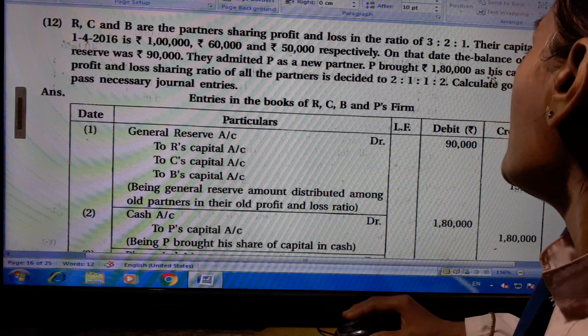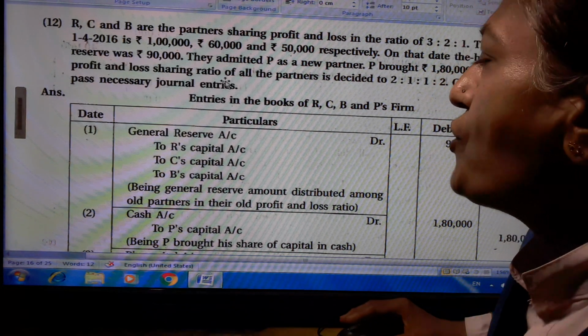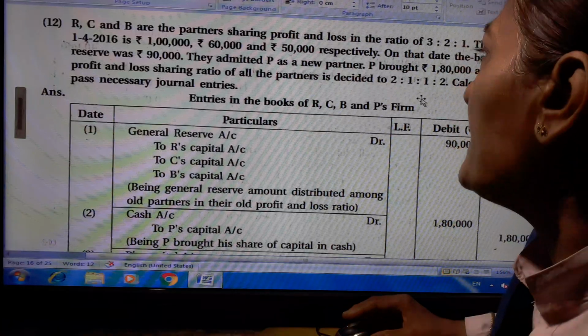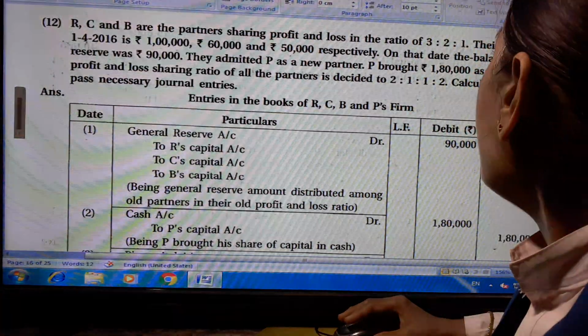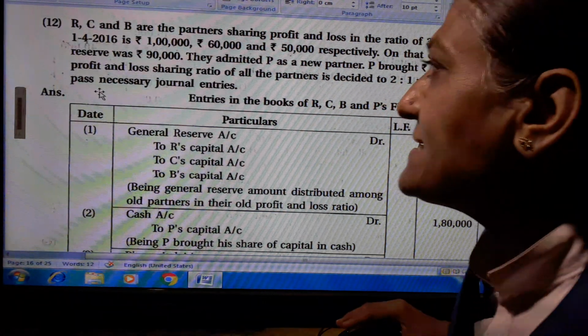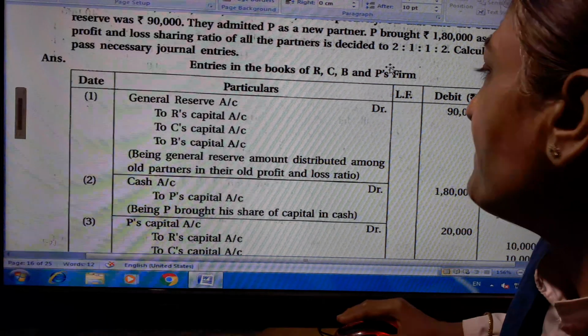P brought 1,80,000 as his capital. The new profit and loss sharing ratio of all the partners is decided as 2:1:1:2. Calculate goodwill and pass the necessary journal entries. Entries in the books of R, C, B and P's firm.